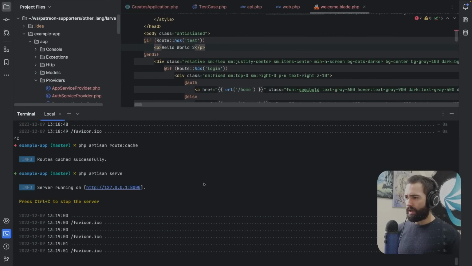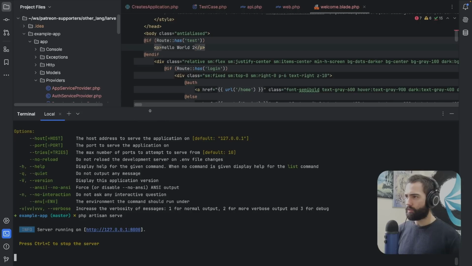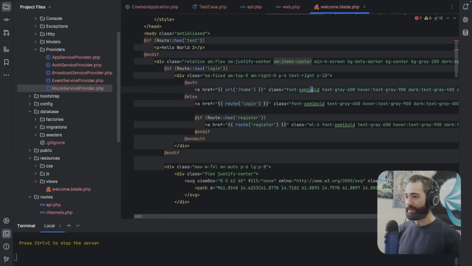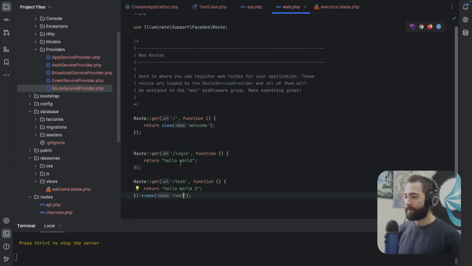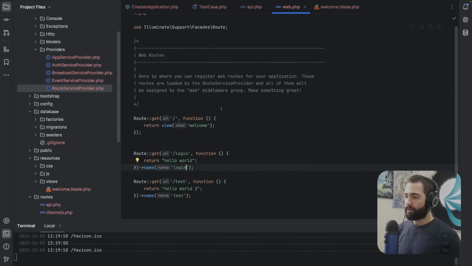So the route cache generation is super annoying. I don't understand why I actually need to run it, but that is okay. Again, my terminal is out of control here because the screen is very big. If I go over here and I name this login, come back over here, nothing is happening to the application.